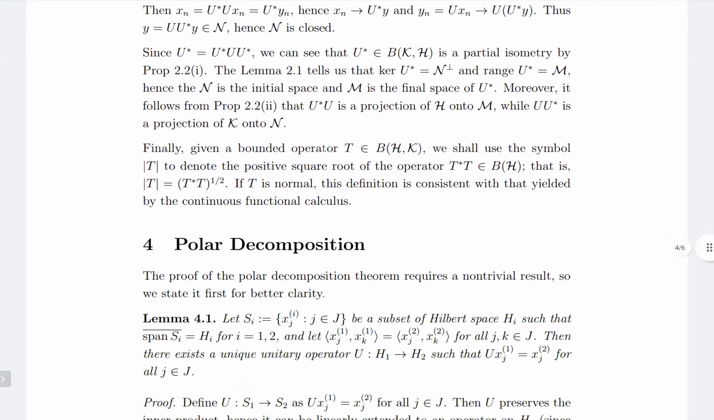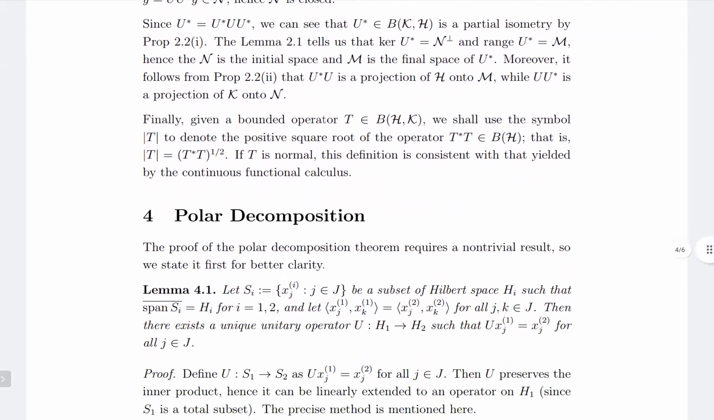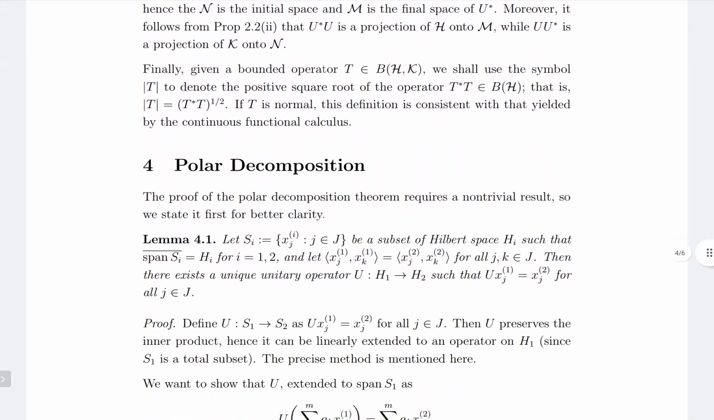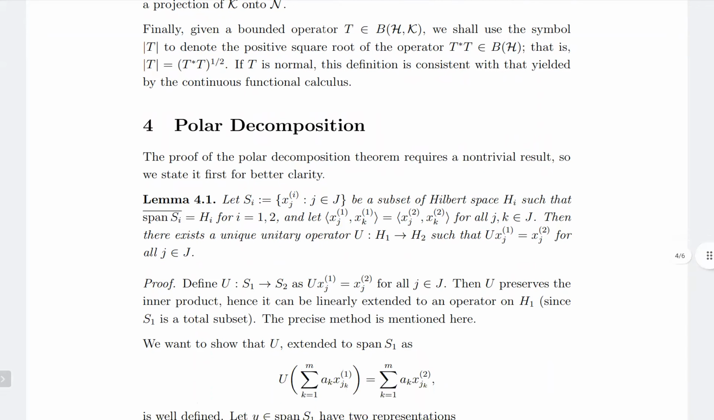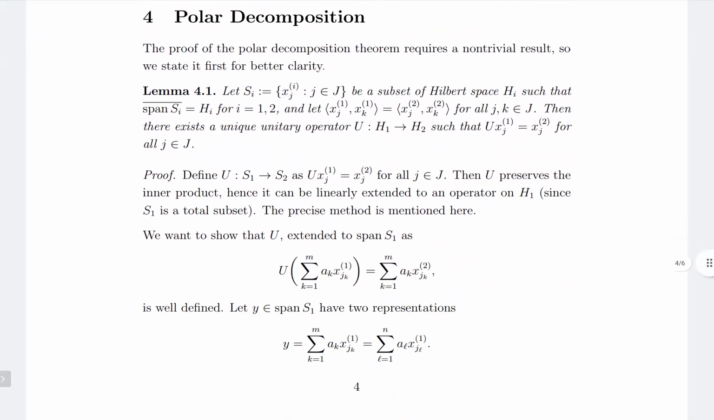So now we go to the polar decomposition. But what I felt was, if I state the polar decomposition and then prove this lemma, it will be a bit confusing. So let me just state the one important lemma. I'll state and prove this lemma and then go to the polar decomposition. The proof of the polar decomposition requires this lemma, and we use this lemma several times.